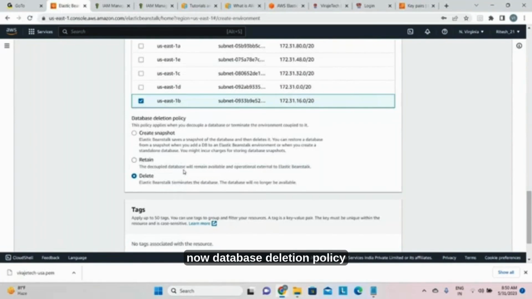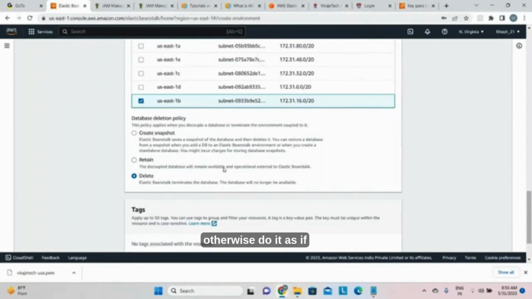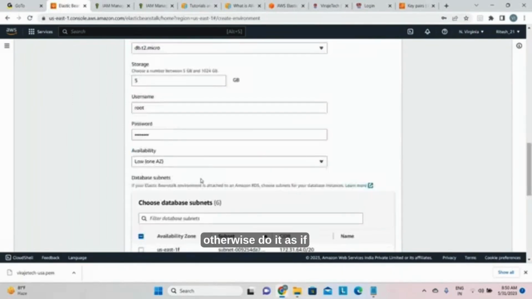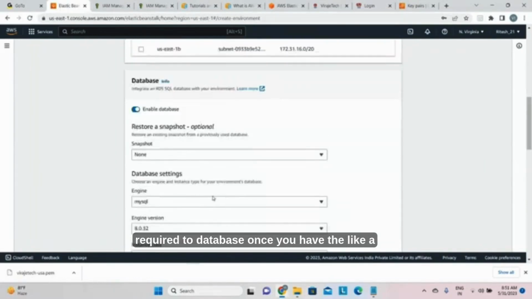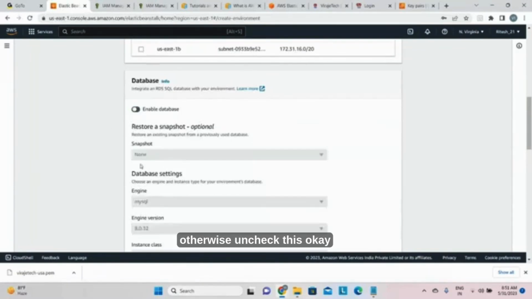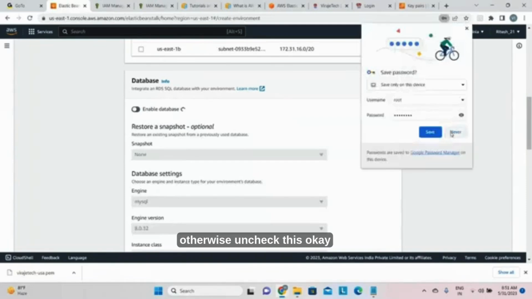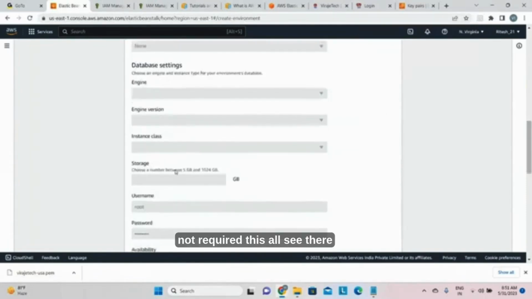Now database deletion policy, like create snapshot, retain, you can do that. Otherwise default it. As of now it is a static template, so database is not required. Once you have a dynamic application, a web application, then only give the database. Otherwise uncheck this, not required.